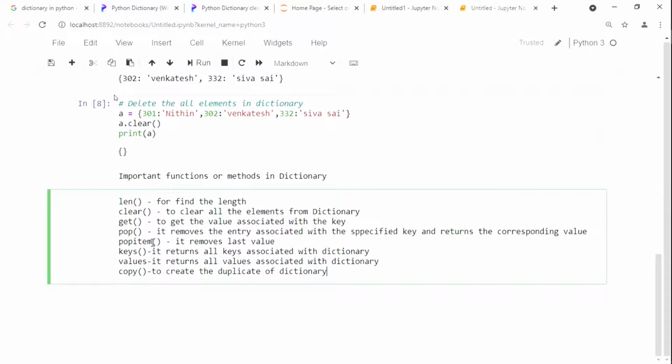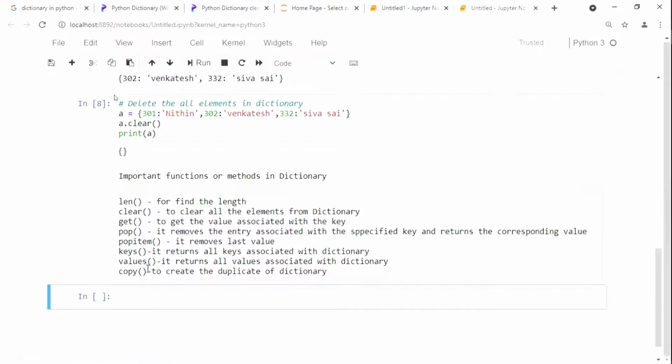Pop item means it is going to remove the last value from your dictionary. The keys is nothing but in order to get how many keys are there in your dictionary. And the next one, values, is nothing but how many values are there in your dictionary will be got with the help of values. And then the next one will be copy, in order to copy the values from one dictionary to another dictionary. Now we will see one by one.